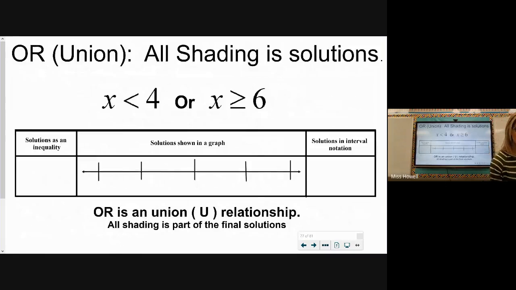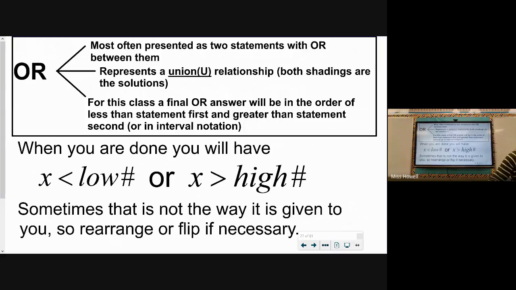All right, second type, what's called an OR compound inequality. This special inequality represents what's called a union relationship, which just means I'm gathering all of the solutions and I'm keeping them all, which means everything I ever shade for any of the inequalities stays in my final answer. It stays in my final graph.